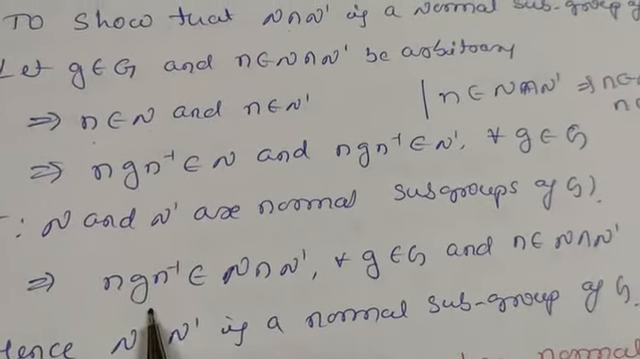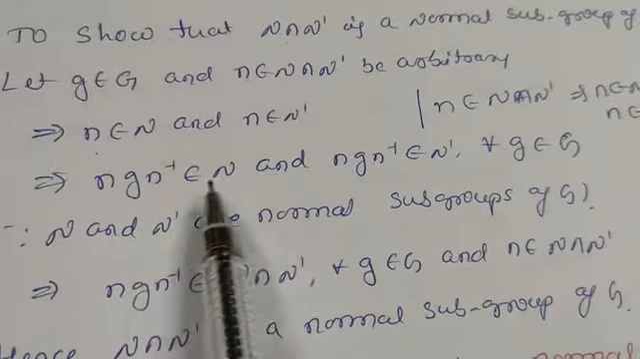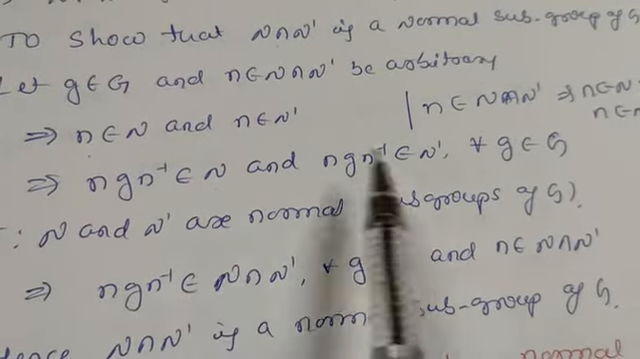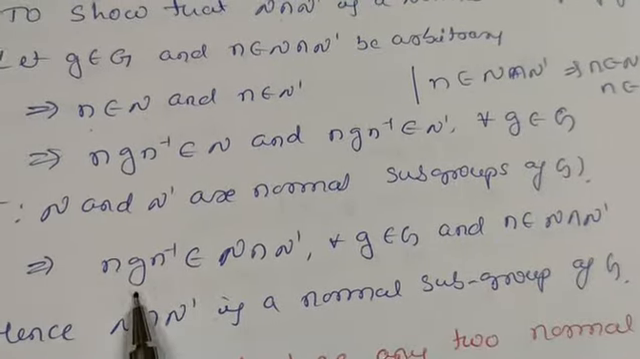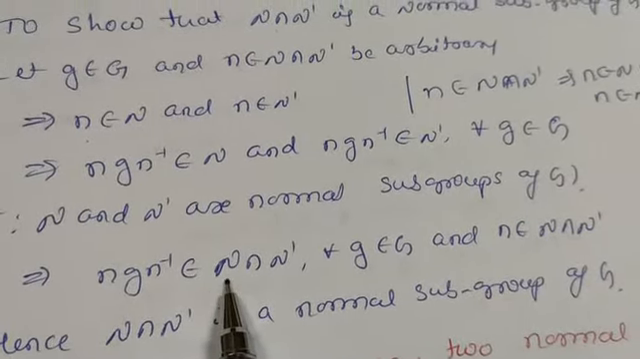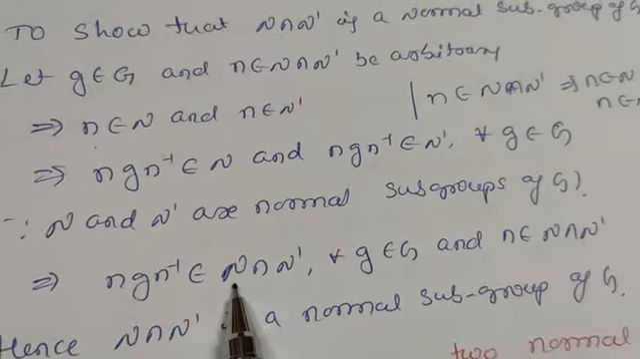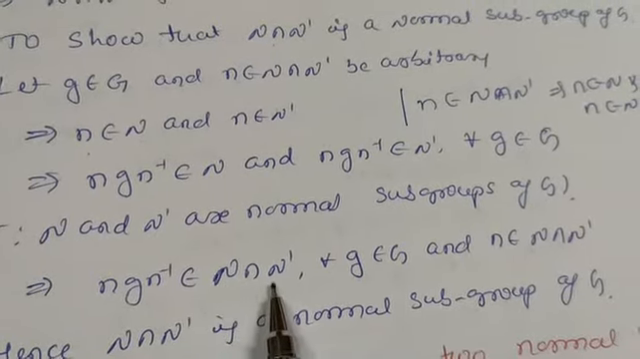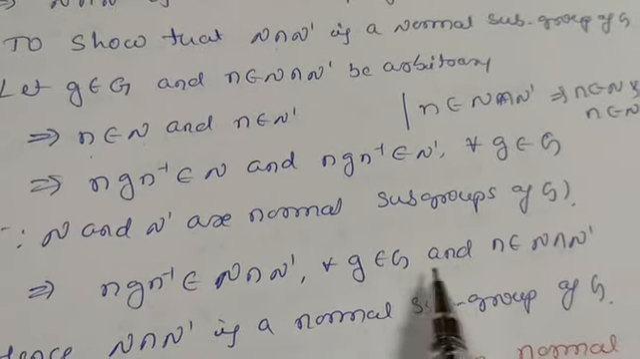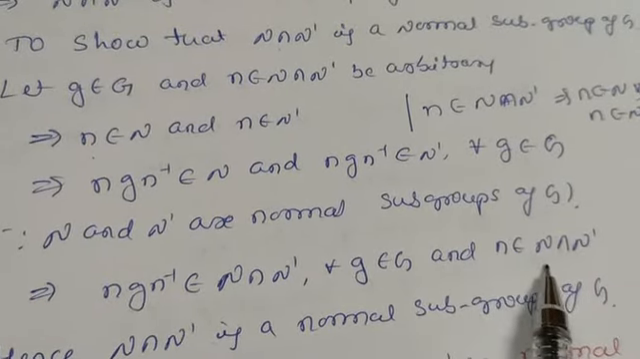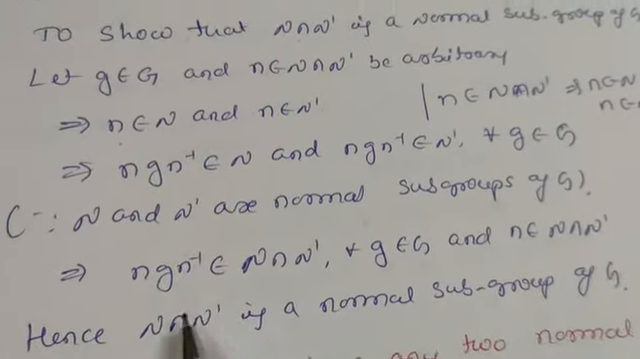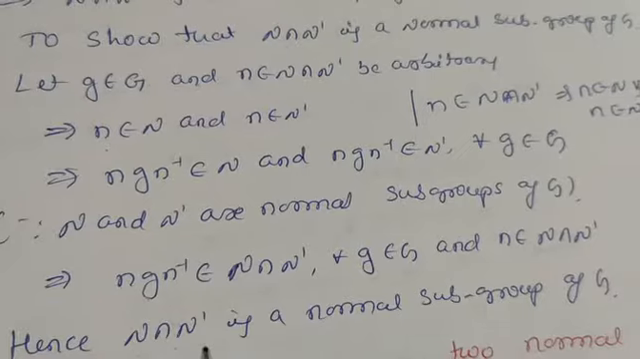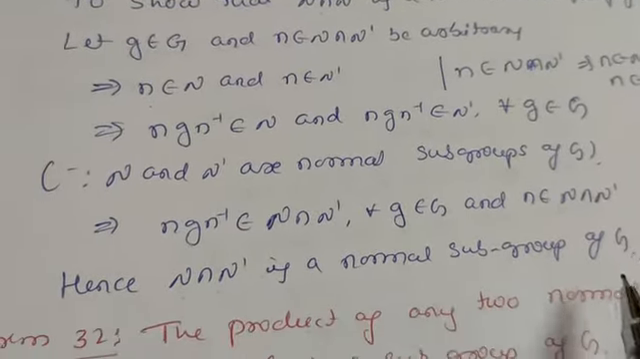So this implies here n inverse belongs to both n and n dash. It belongs to both, which means it also belongs to their intersection n dash, for all g belongs to G, and n belongs to n intersection n dash. So hence this is the definition of a normal subgroup here. Hence n intersection n dash is a normal subgroup of G.